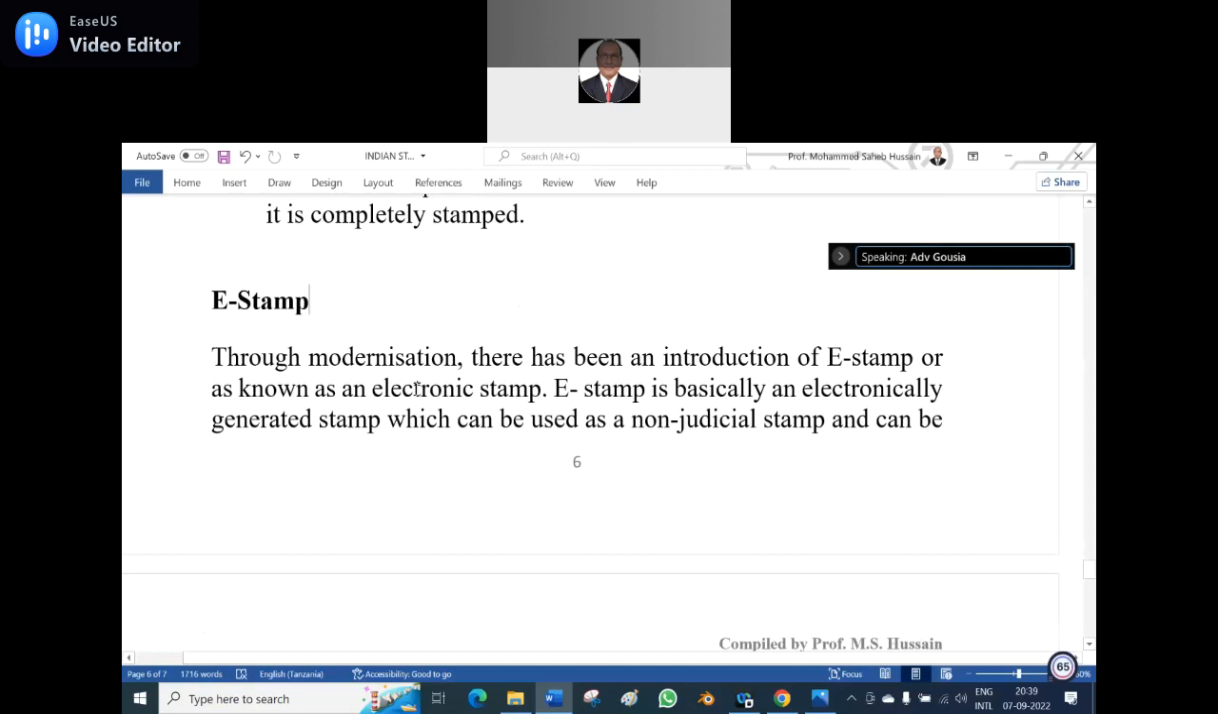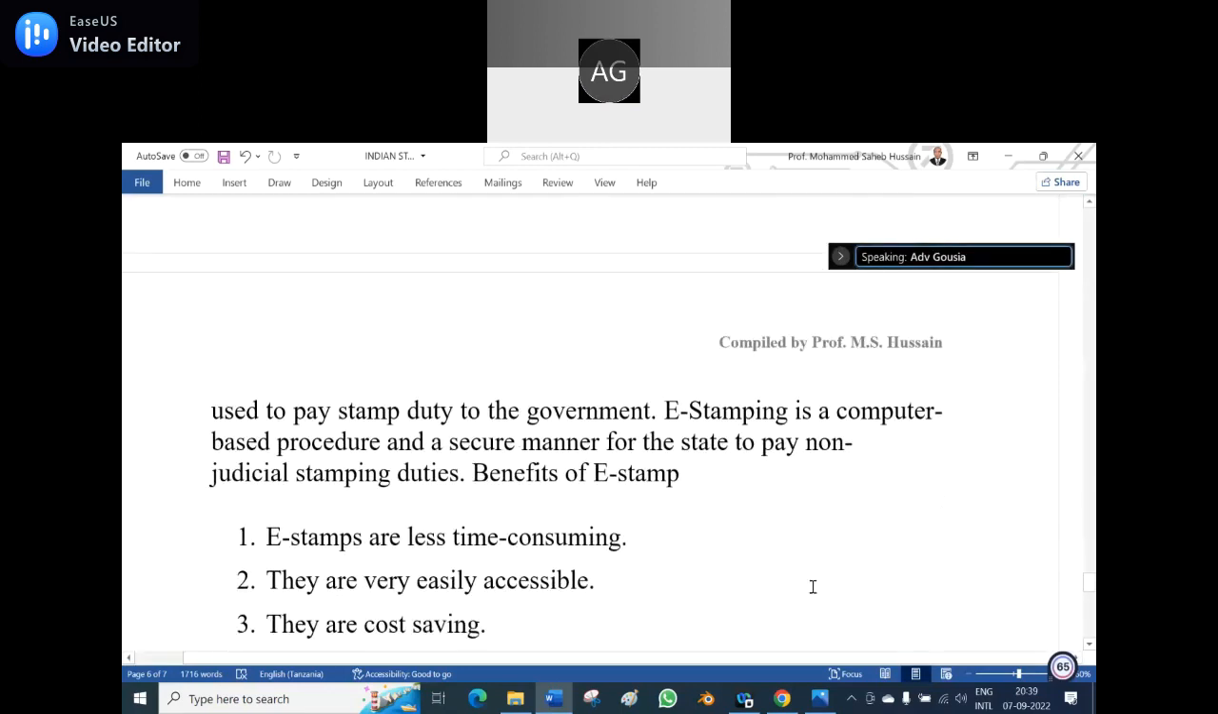E-stamp. Can anyone read? Through modernization, there has been an introduction of e-stamp, also known as electronic stamp. E-stamp is basically an electronically generated stamp which can be used as a non-judicial stamp and can be used to pay stamp duty to the government.